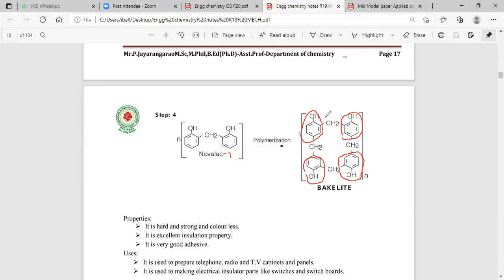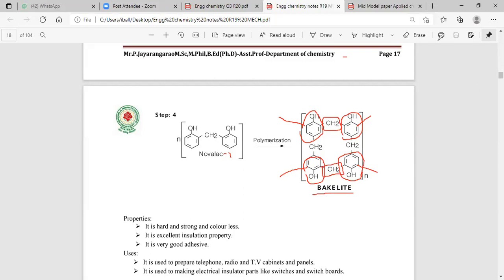In the ortho position, it contains a CH2 group. So when we are discussing a phenol formaldehyde resin, when we are discussing bakelite, the bakelite containing ortho product linkage, what we are saying is ortho chain growth linkage.